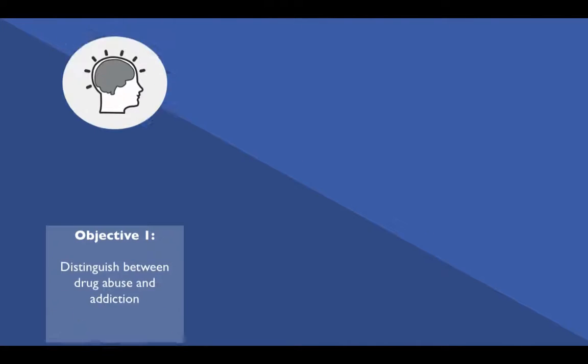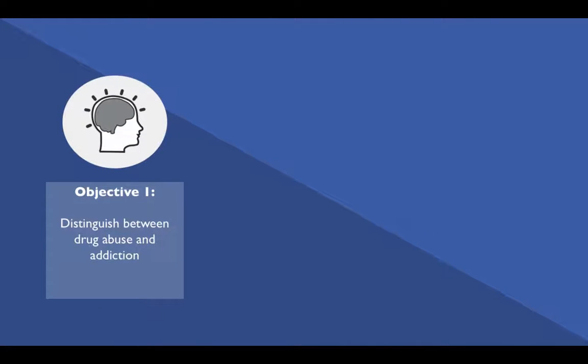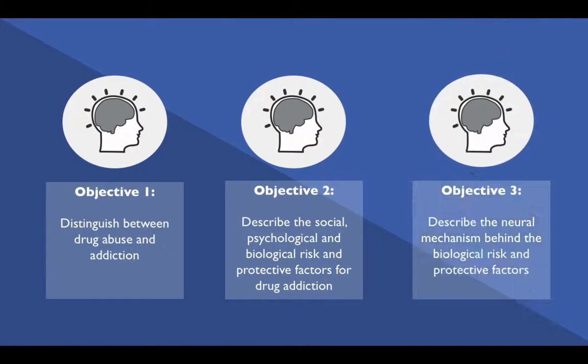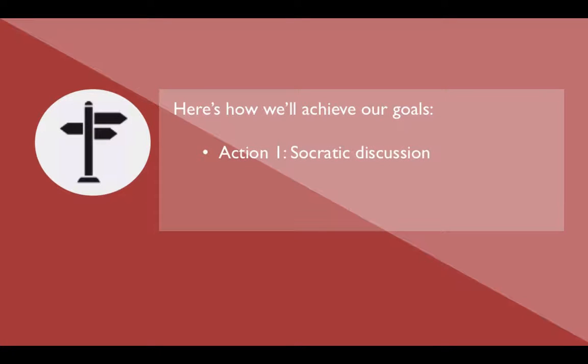At the end of this lesson, students should be able to distinguish between drug abuse and addiction, describe the social, psychological, and biological risk and protective factors for drug addiction, and describe the neuromechanism behind the biological risk and protective factors. We'll achieve our goals through a Socratic discussion and either a card sort or a card game.